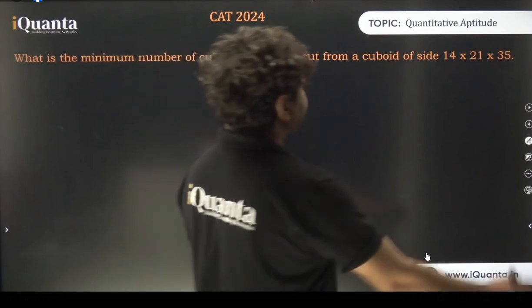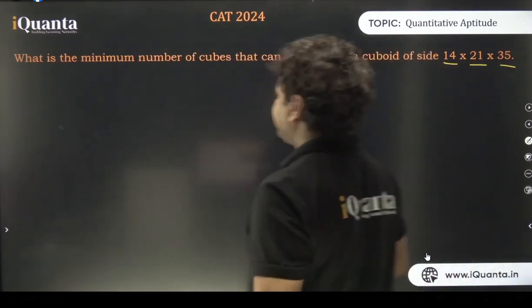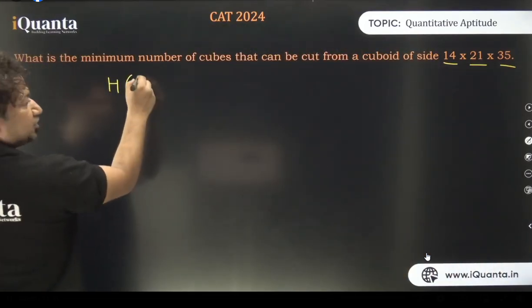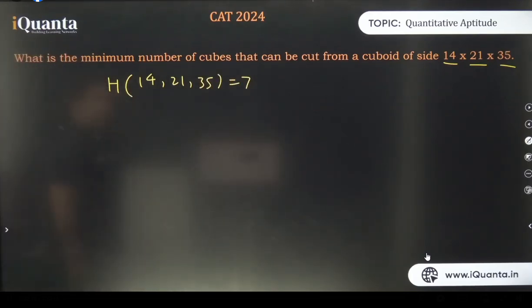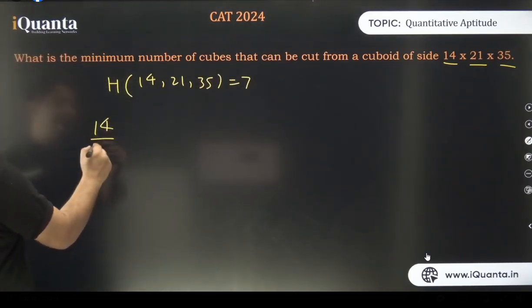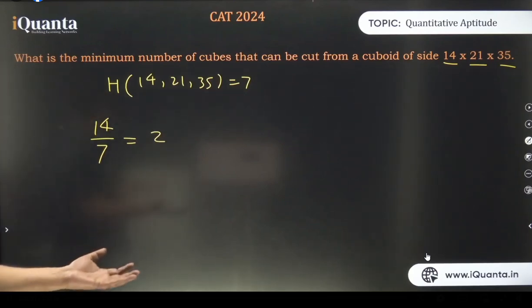Okay. 14, 21, 35. What is the HCF? Highest common factor of 14, 21 and 35 is what? It is equal to 7, isn't it? So if I divide 14 by the highest common factor, I'll get the lowest multiple. Yes or no?